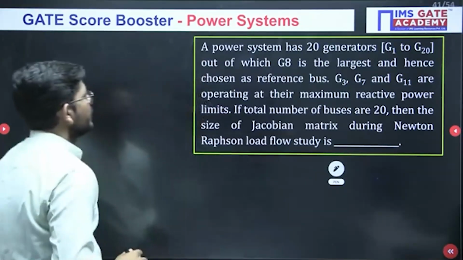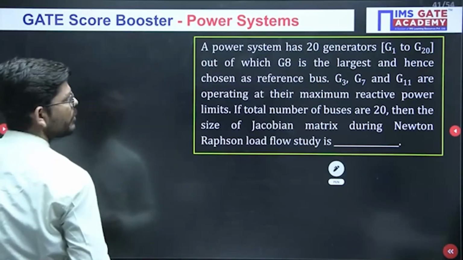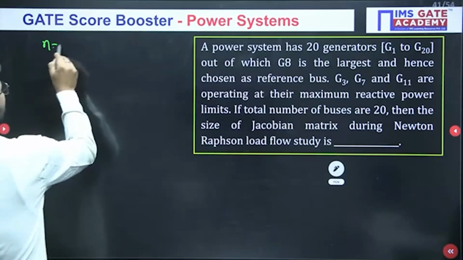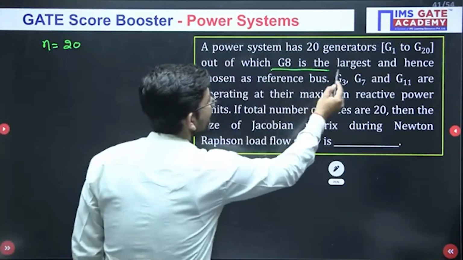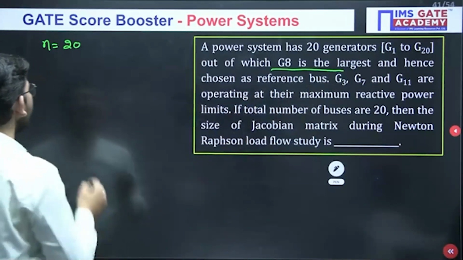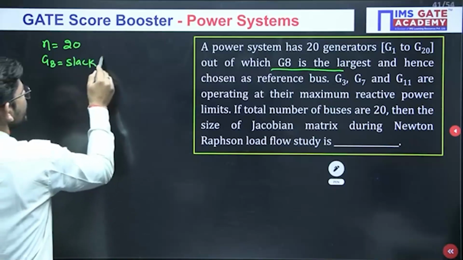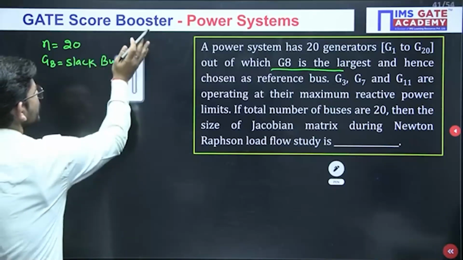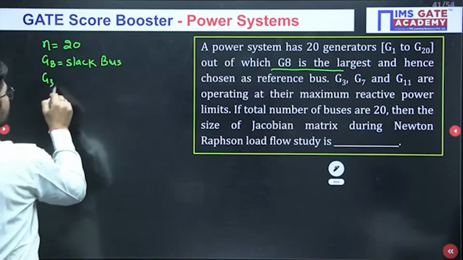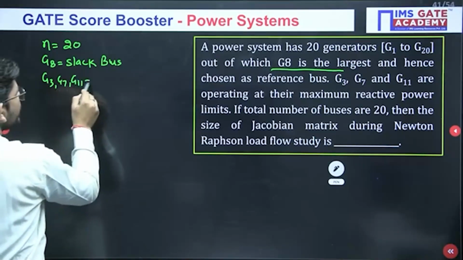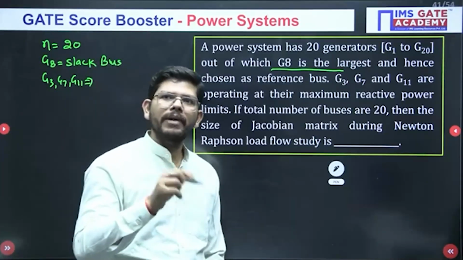Okay, so what is the size of the Jacobian matrix? First of all, read the question. How many total buses are there? Total number of buses is 20, out of which G8 is the largest and taken as reference. So G8 will be the slack bus, isn't it? G3, G7 and G11 are operating at their maximum reactive power limit. So their reactive power is specified.